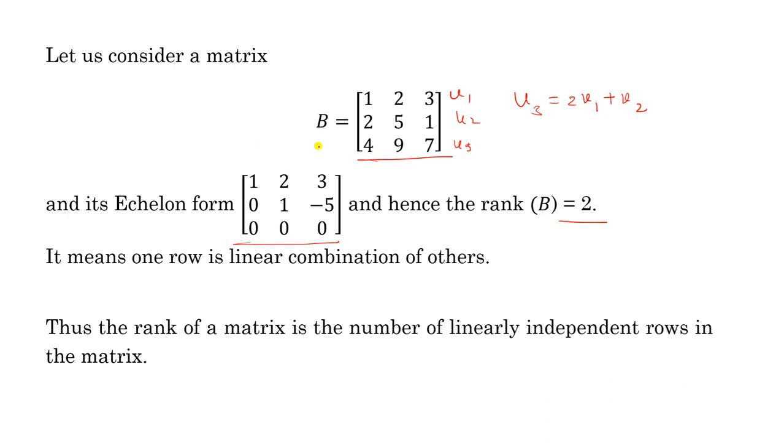It means the third row is linearly dependent on these two. It means this third row has no independent existence. That's why its rank is 2. It means actually only 2 rows are there, the first and second, which have independent existence. The third can be derived with the help of these two. So the rank of a matrix is the number of linearly independent rows in the matrix.